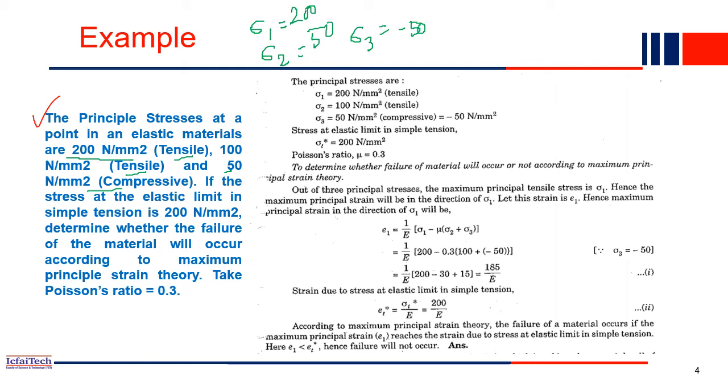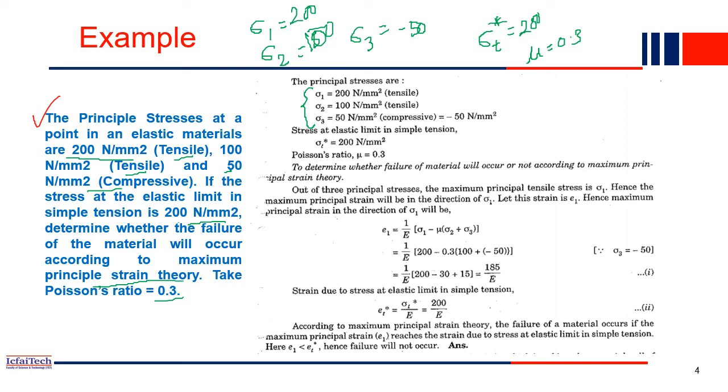So sigma 2 is 100, not 50, it is 100. Anyway, these three values are given to you in the question. Now what is the question? The stress at the elastic limit in simple tension is 200 Newton per mm square, so the material strength is given to you. Material strength means sigma t star, which is 200. And Poisson's ratio mu is also given, 0.3. Now the question is to determine whether the failure of the material will occur according to the maximum principal strain theory.